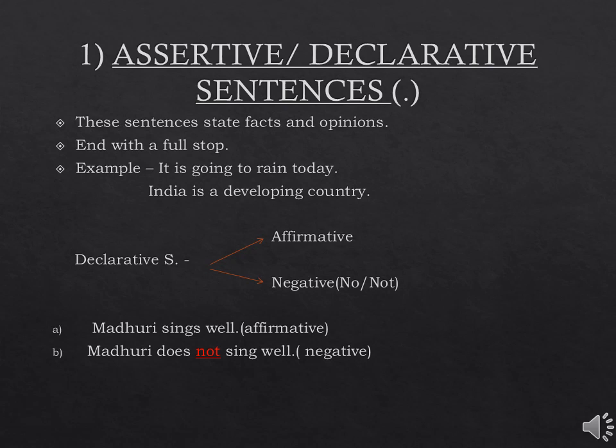The first example, Madhuri sings well. That is the affirmative sentence because we have not used any negative words like no, not, nothing. But while coming to the second sentence, Madhuri does not sing well. Here we have used the negative word, that is not. As I have highlighted it also, that is why it will be a negative sentence.